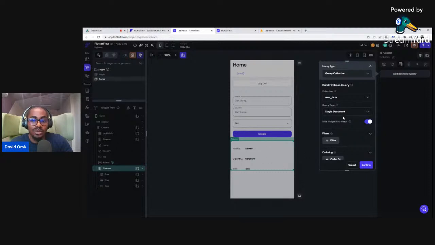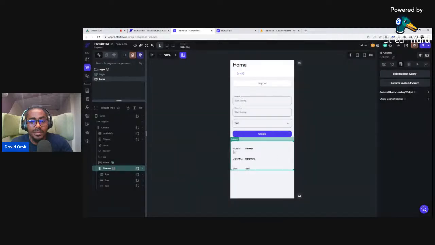In some scenarios you will need to get a list of documents. But in this situation I just want one document, because if I wanted a list of documents, I would have put it in the list view. So I just want one single document. I'll click on confirm, and that's it. I've queried this particular place.